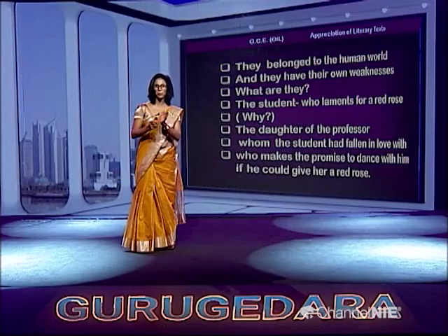At the same time, children, what do the other two characters in the story belong to? We find another two characters, a girl and a boy. The boy is a student and the girl is also a special one. She is the daughter of a professor, right. So, you understand that they both belong to the human world, and just because of that they have their own weaknesses, and we are going to learn what they are, right.